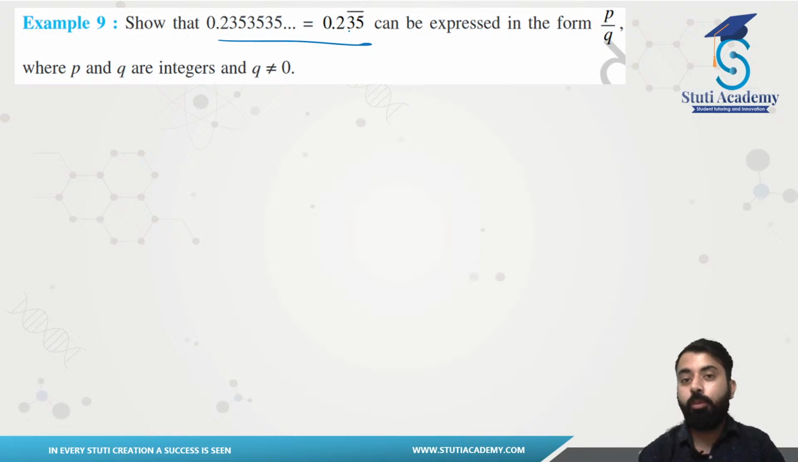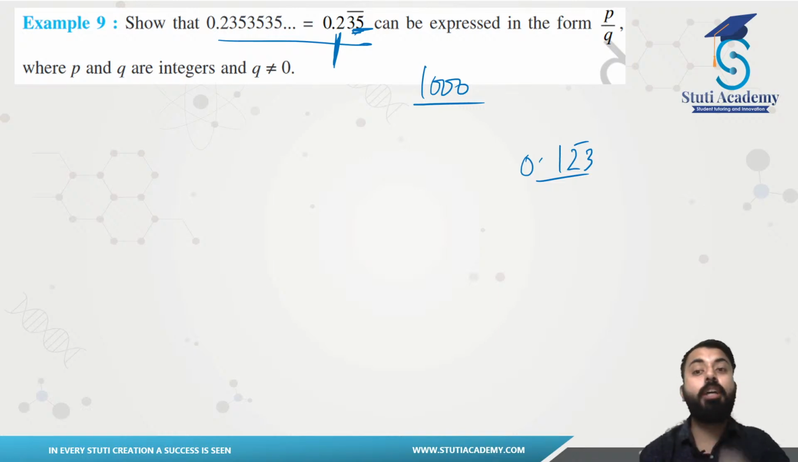You have 2.35 bar. Now you guys see 2 is not repeating, but 35 is repeating. So you will be multiplying this with 1000, and you can easily solve this one. Since we have already done this question also, 0.123 bar. We have already done this one. So you can easily solve this. If you have any doubt, you can just ask me and I will be discussing that in your doubt session tomorrow also, right? We can take your doubts also.